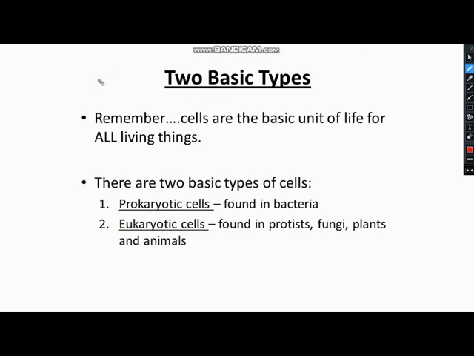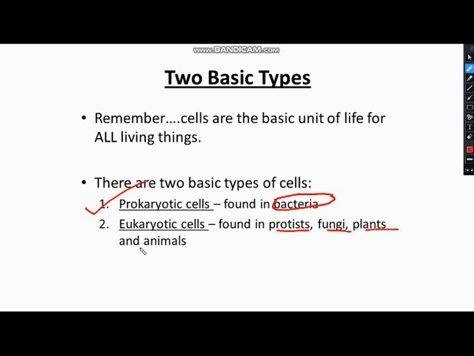Now the difference starts from here. There are 2 basic types of cells, prokaryotic cell and eukaryotic cell. Now the question is whether the organism is made up of prokaryotic cell or the eukaryotic cell. So from here, the difference starts. Either the organism will be made up of prokaryotic cell or it will be made up of eukaryotic cell. Now the 5 groups that we have learned so far: kingdom Monera, kingdom Protista, kingdom Fungi, kingdom Plantae, kingdom Animalia, they all are made up of cell.